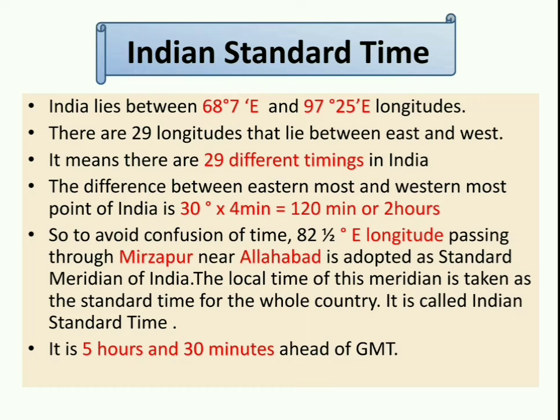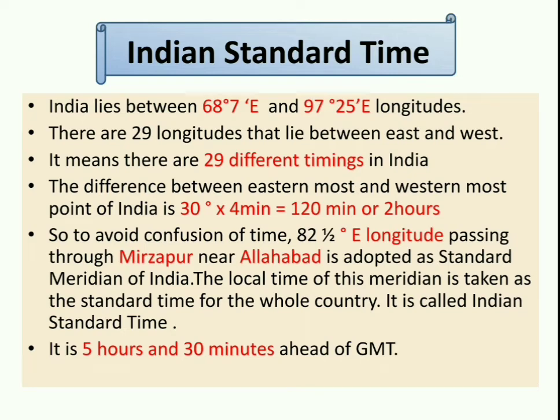If we find out the difference between the local time of the easternmost and westernmost longitude, the difference is approximately 30 degrees. And you know, with every degree of longitude there is a time difference of 4 minutes. So if you multiply 30 by 4, it comes to 120 minutes or 2 hours. That means the sun rises 2 hours early in Arunachal Pradesh as compared to Gujarat in the west.